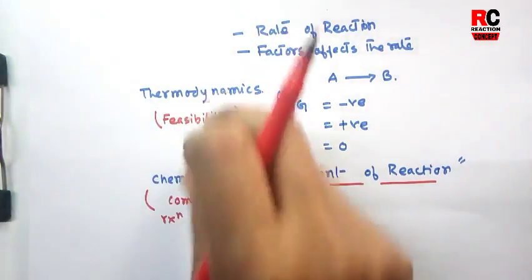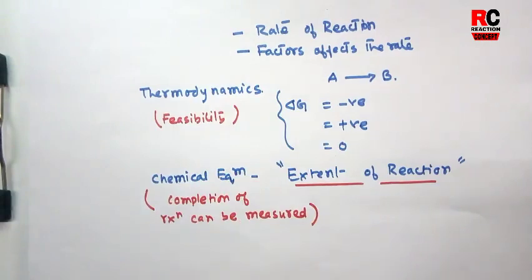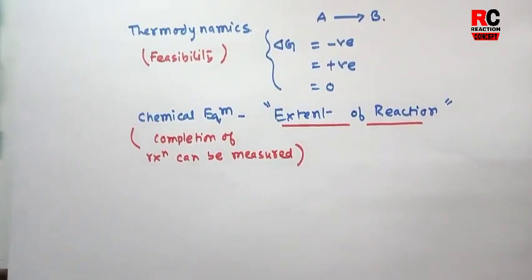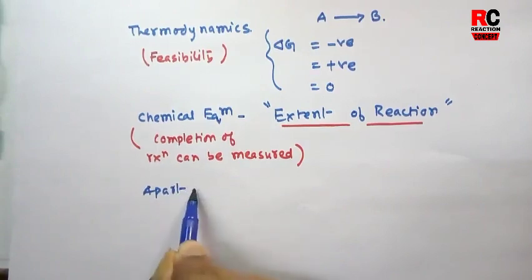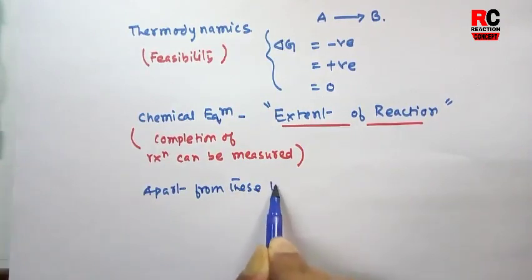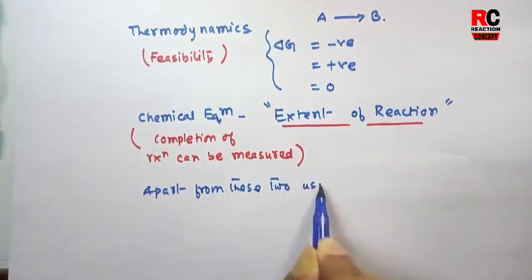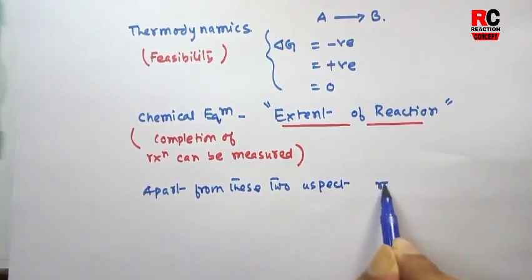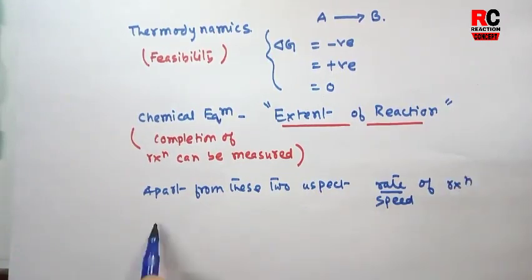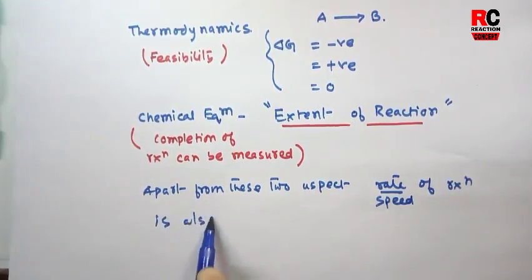But apart from these two aspects, feasibility and completion of a reaction, the rate or speed of a reaction is also important.